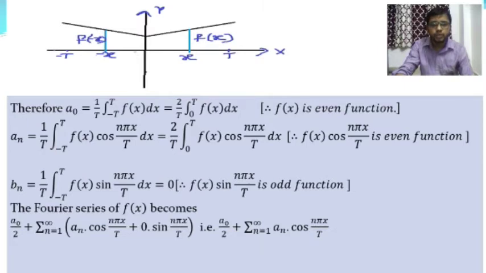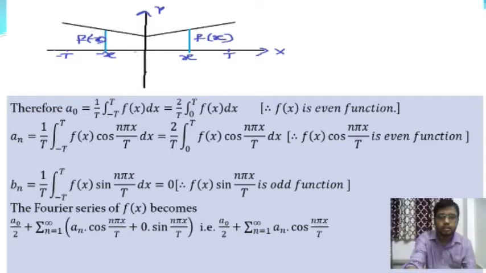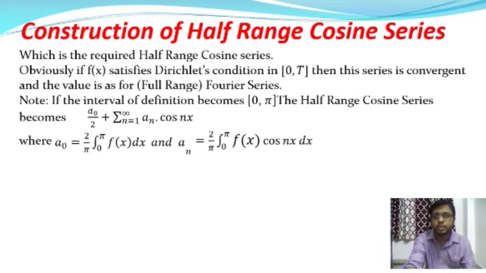So therefore this Fourier series is reduced to a0 by 2 plus summation over n equal to 1 to infinity of an cos(n pi x by t). So this Fourier series will contain only the cosine terms. Therefore the above Fourier series is called the half range cosine series.